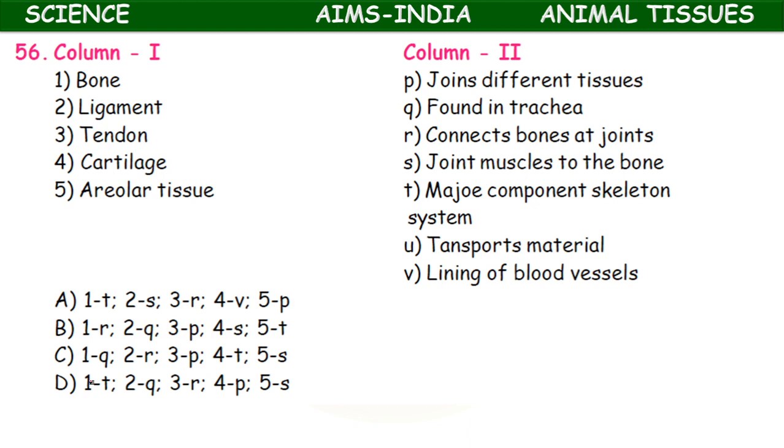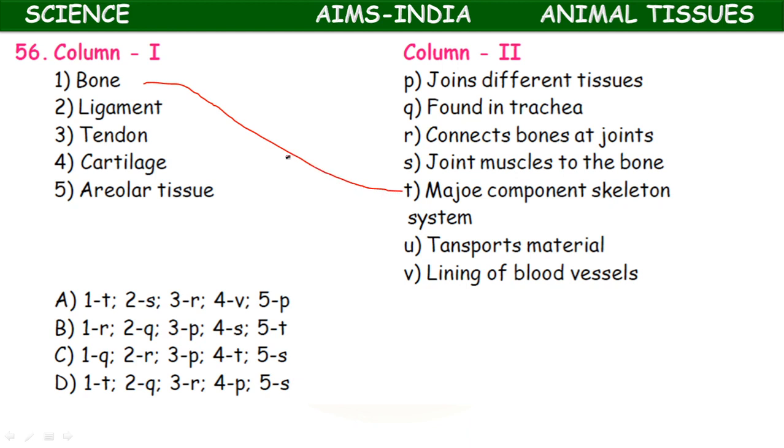Another similar type of question, the last question. Column 1: bone, ligament, tendon, cartilage, areolar tissue. Column 2: found in trachea, connects bones at joints, joins muscles to the bone, the major component of skeleton system, transports materials, lining of blood vessel. So let us match first. Bone: bone is the major component of skeleton system.